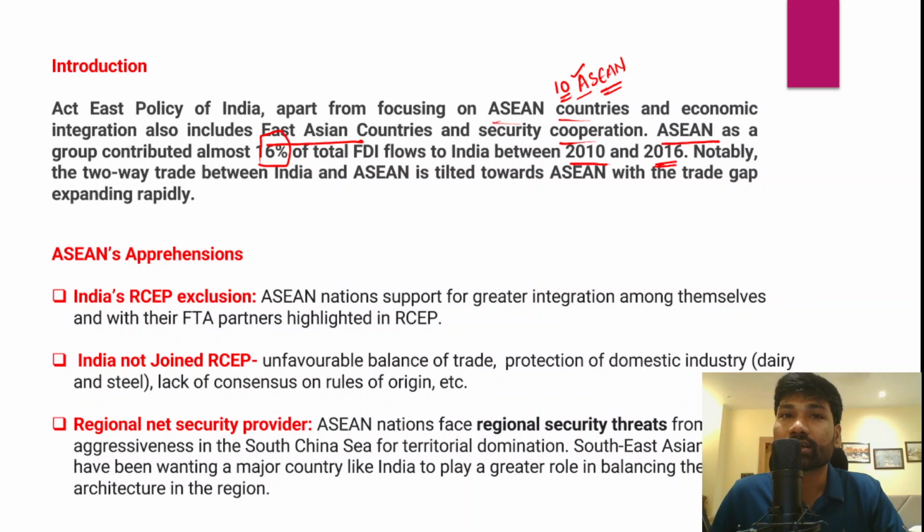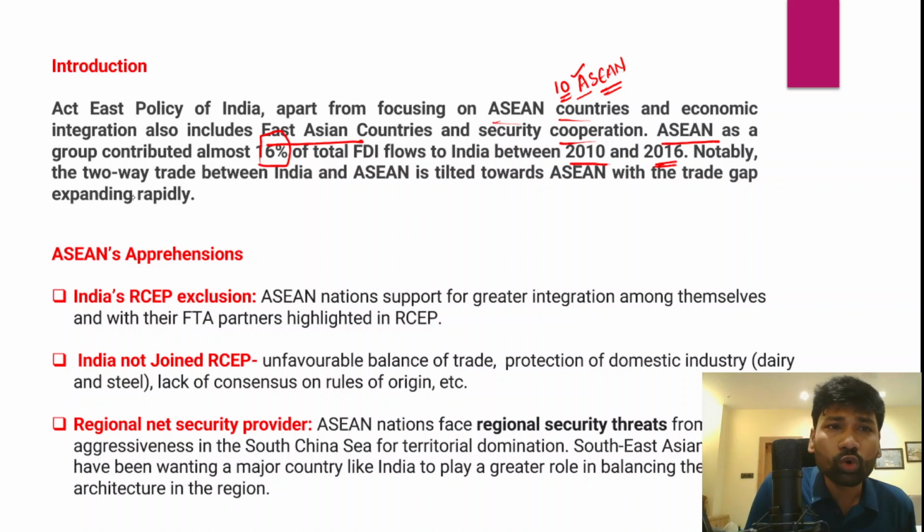And apart from being an important source of foreign direct investment, the Southeast Asian nations are very well known for their strong supply chain resilience. So when India has strong linkages with these Southeast Asian countries, that would benefit India in achieving supply chain resilience, and it would also benefit India's growing manufacturing sector, especially India's Make in India program.